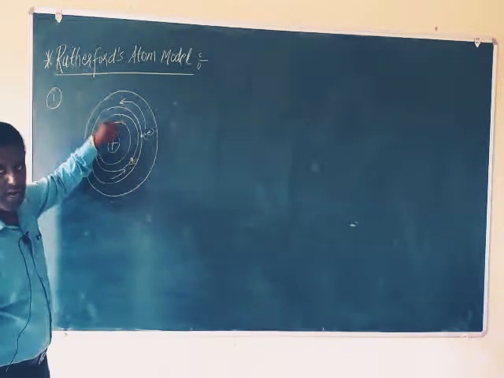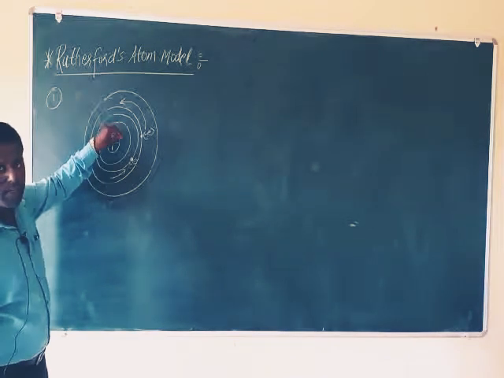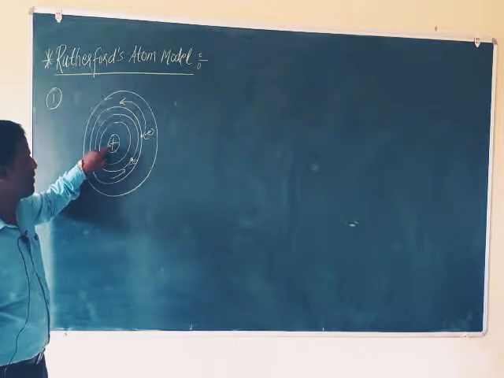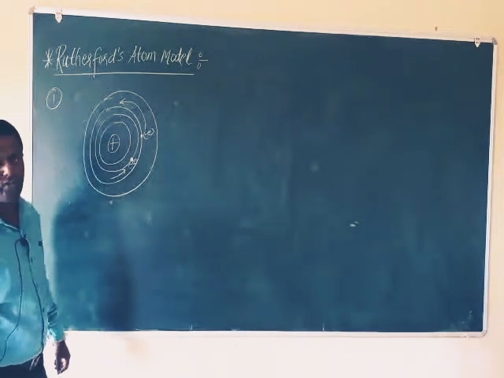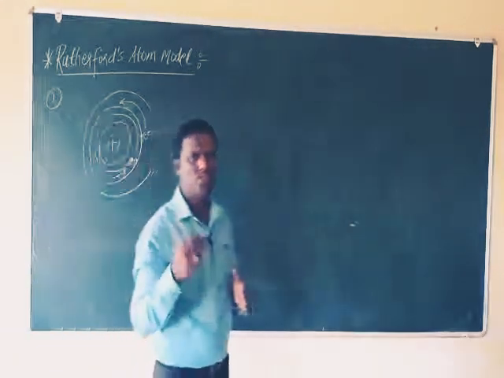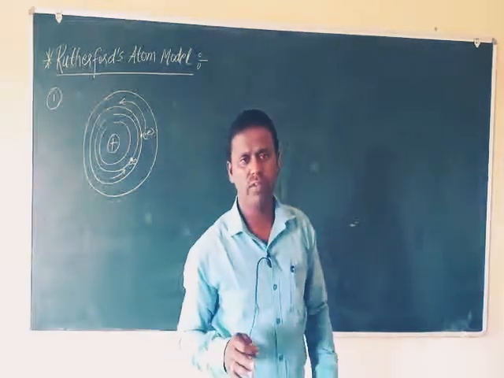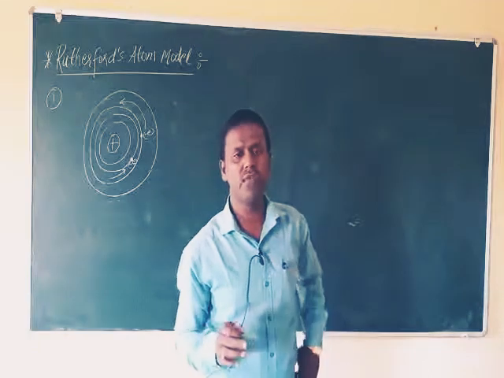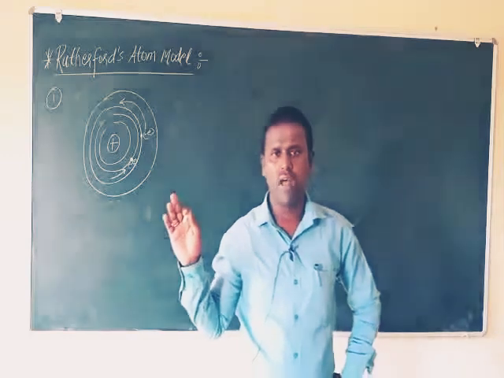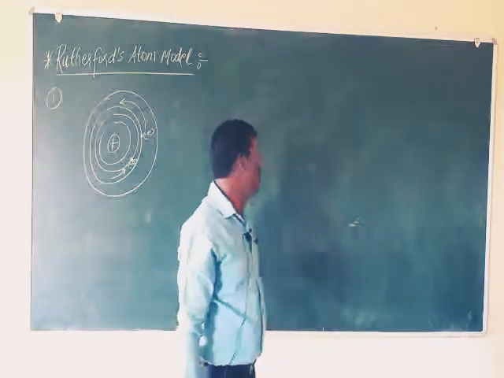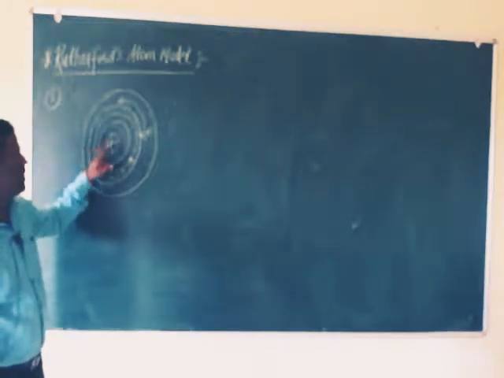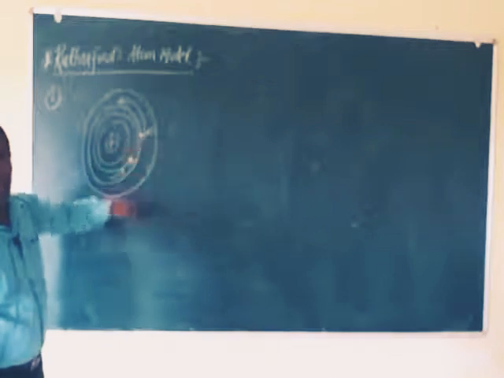In the case of an atom, centripetal force is provided by the electrostatic force of attraction present between the positively charged nucleus and negatively charged electrons. So what I am telling is, all electrons revolve around the nucleus with the help of centripetal force. And who is giving that centripetal force? That centripetal force is obtained by the electrostatic force of attraction present between the positively charged nucleus and negatively charged electron.